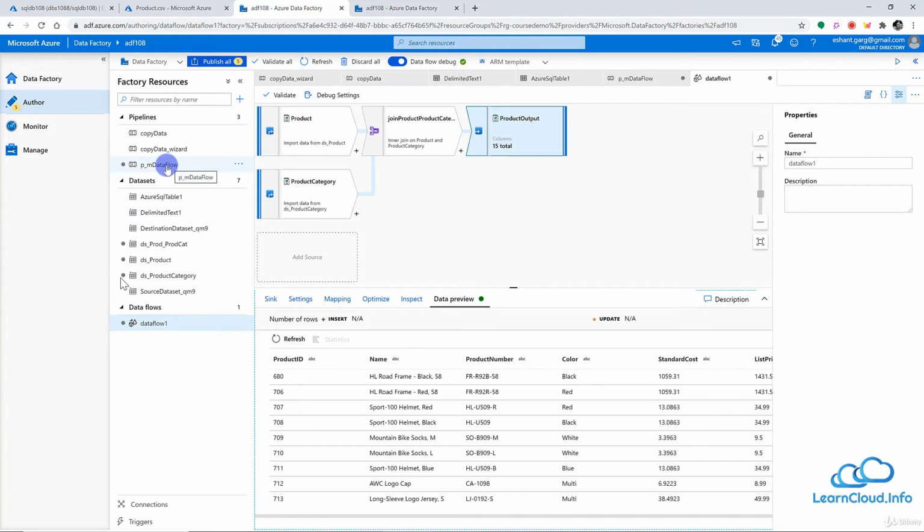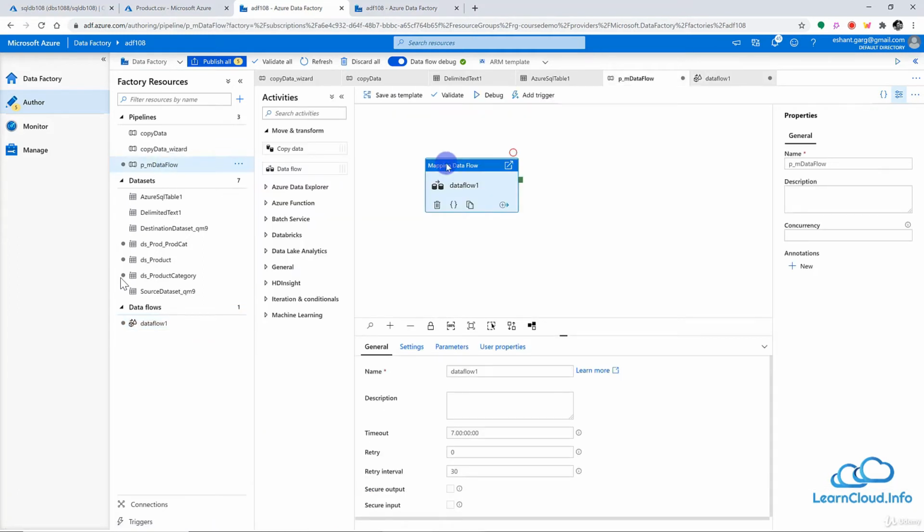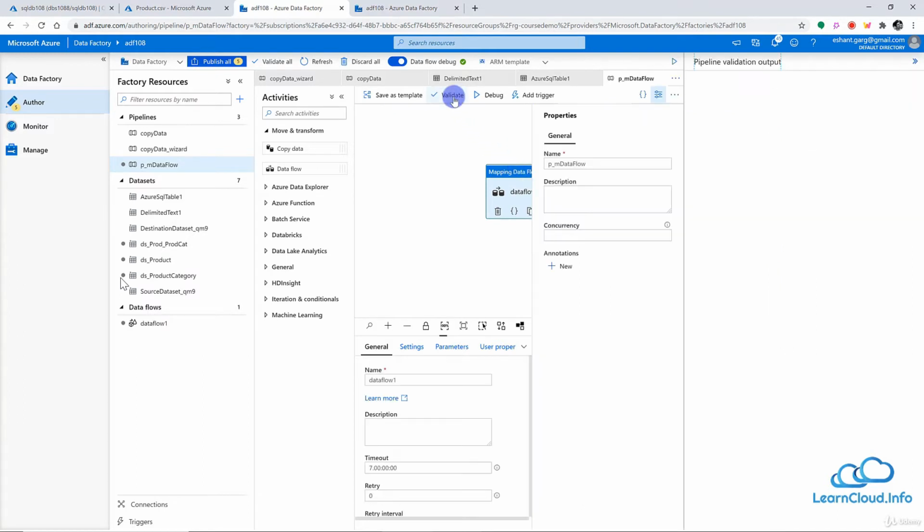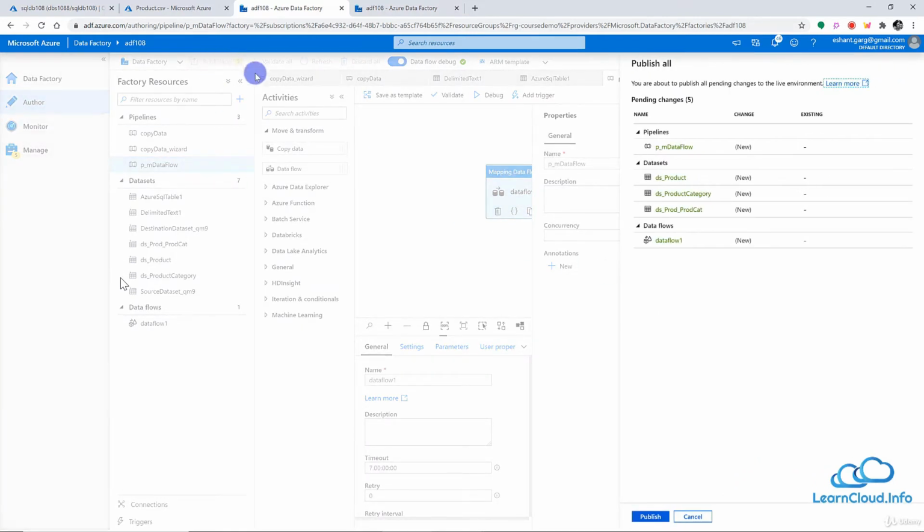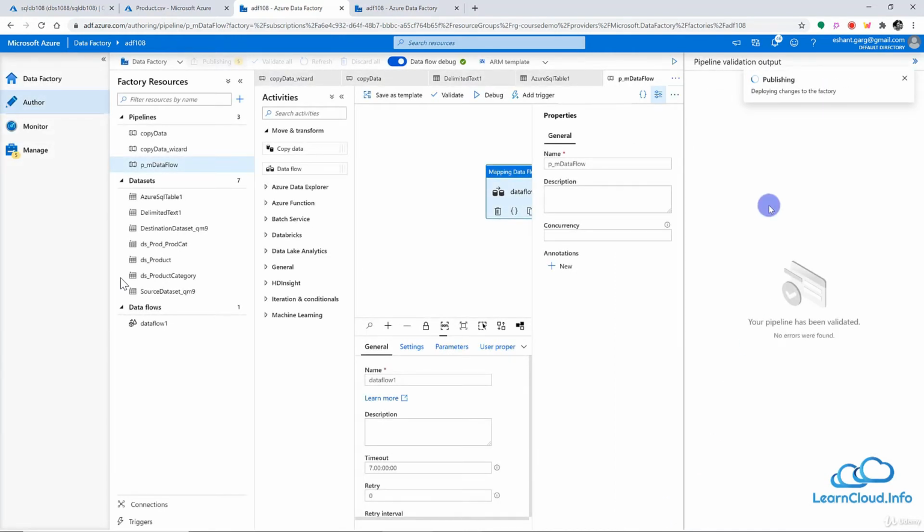So let me go back to the pipeline here, which we are making, and this is the data flow we have been working on so far. Let me validate here to see if we have done the minimum required configuration. So it says everything looks good here. Let me publish my changes here, and once our changes are published and saved to the live server, we are going to run this pipeline, and in the final output folder we should see our data.